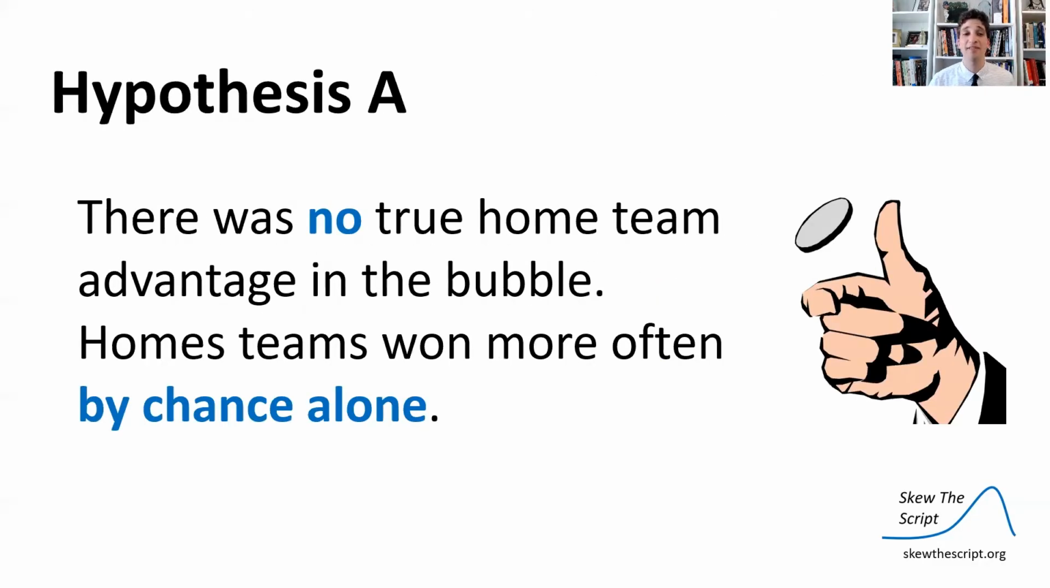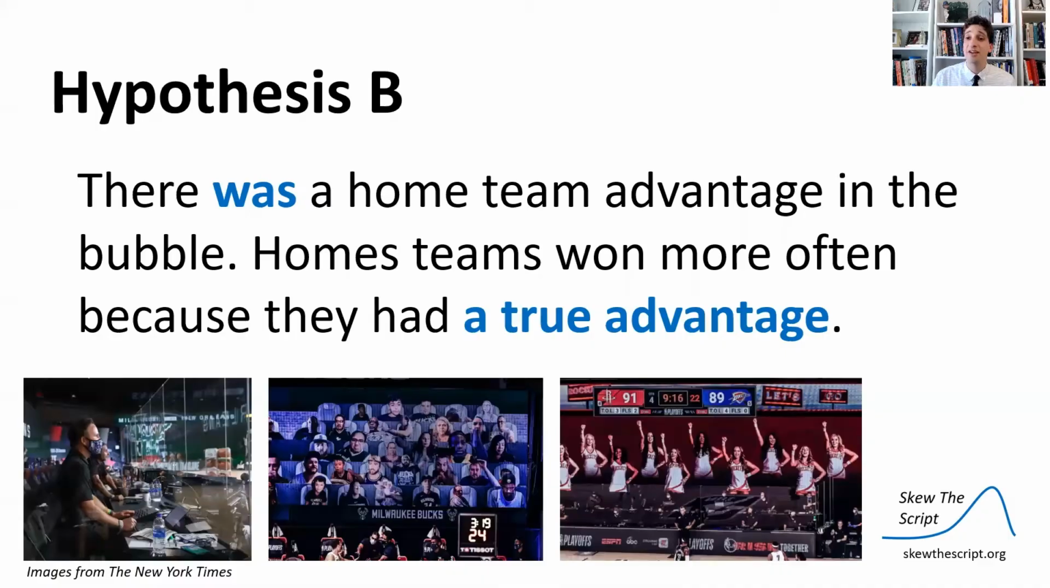Now let's imagine hypothesis A, which is that there's no true home team advantage in the bubble. Those home teams won more often by pure chance alone. The probability of home being assigned to the better team was 50%. There's no true home team advantage, and so the home teams won more often by chance. Then there's hypothesis B. There was a home team advantage created by all the efforts of the NBA to make home seem like home.